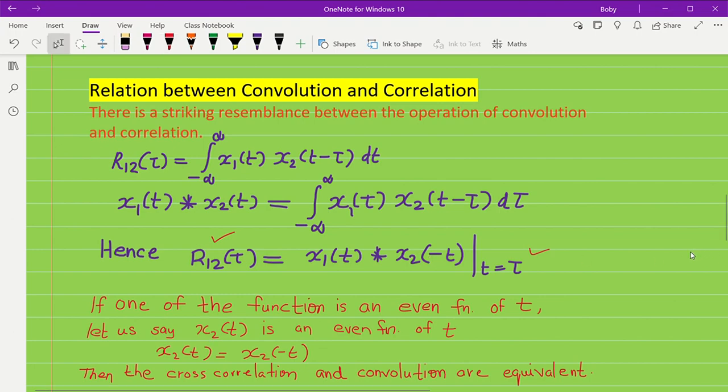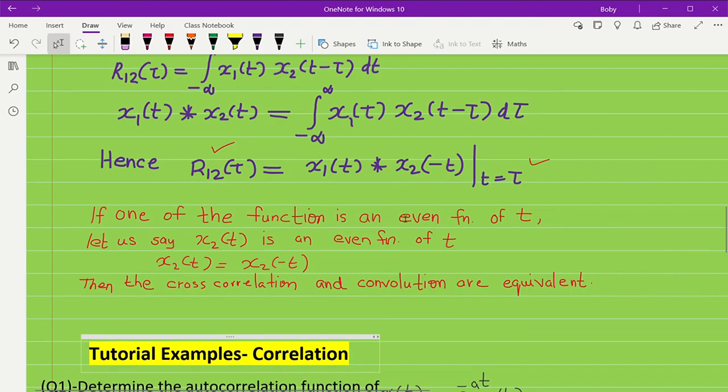Now if one of the functions is an even function of t, that means x2 of t is an even function, then x2 of t is equal to x2 of minus t. Taking x2 of t as an even function, x2 of minus t is nothing but x2 of t. Then the cross correlation and convolution are equivalent. So this is the relation between convolution and cross correlation.